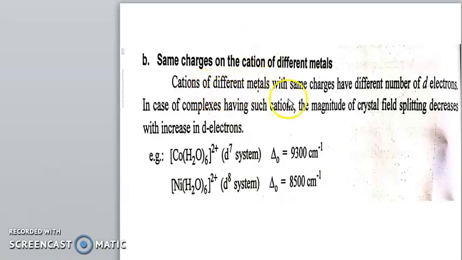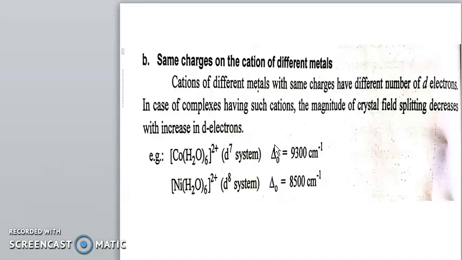Cations of different metals with the same charge have different numbers of d electrons. In the case of complexes having such cations, the magnitude of crystal field splitting decreases with an increase in d electrons. Here is the case we have seen for the third transition series.